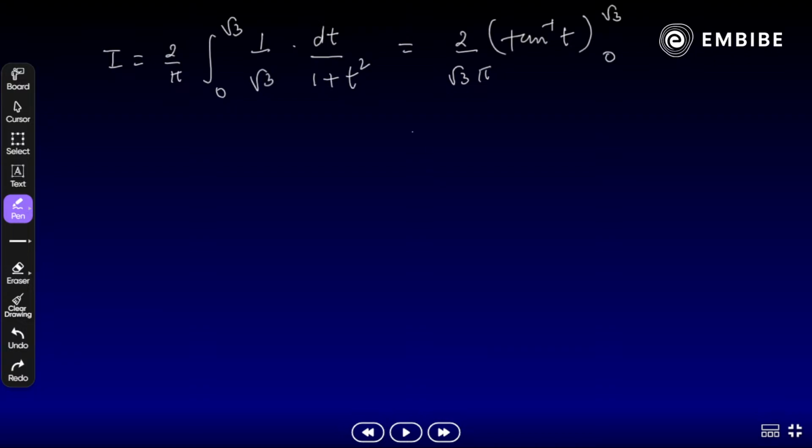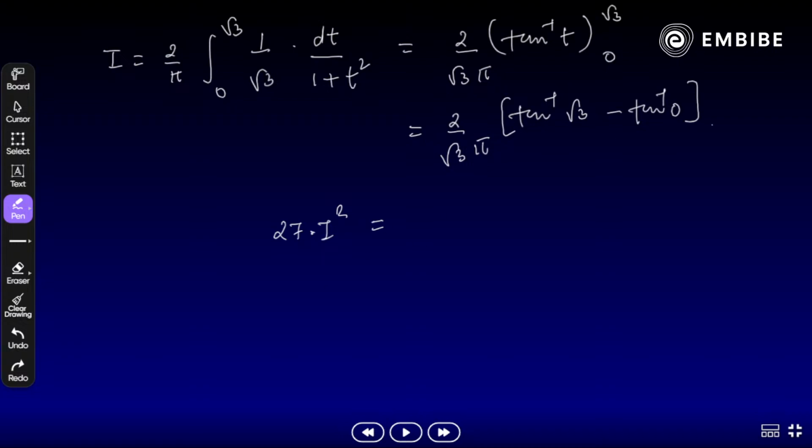So what will be the final answer? Yes, 2 by root 3 pi, tan inverse of root 3 minus tan inverse of 0. Yes, tan inverse root 3 is 60 degrees. Is that correct? Yes, pi by 3. Solve it. Then we have to find out 27 I square.